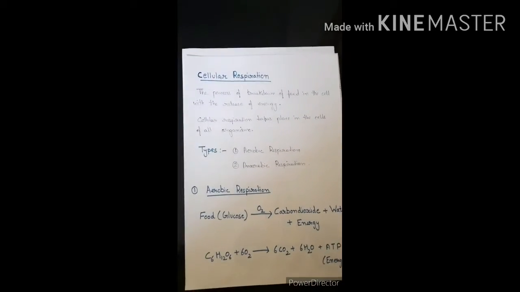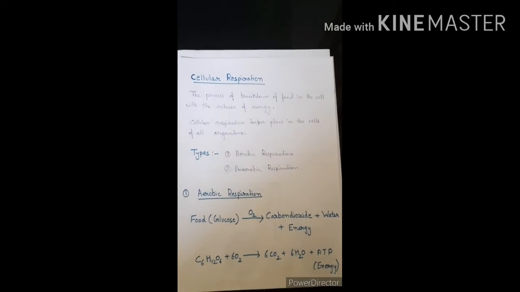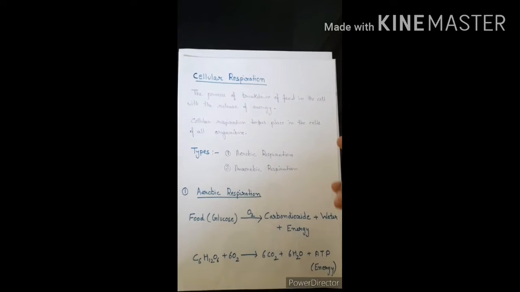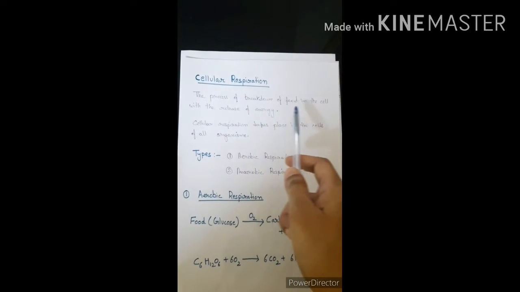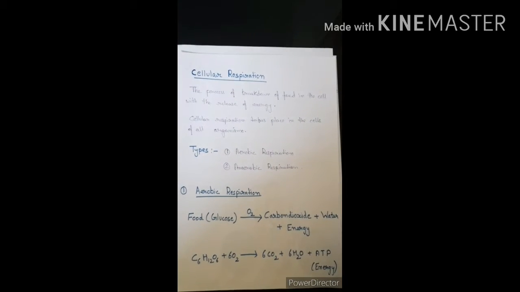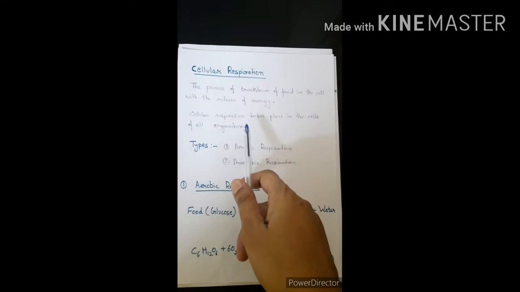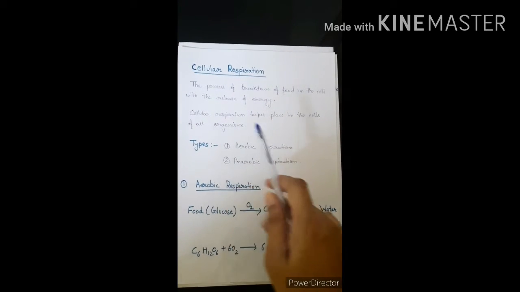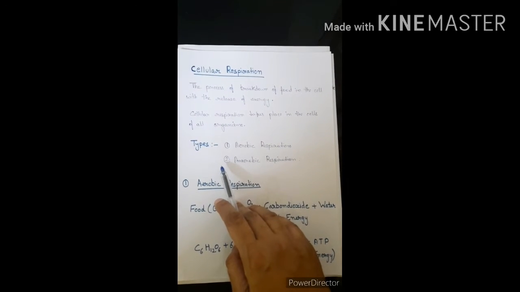Now, as we all know, the cell is the basic structural and functional unit of life, so each cell performs respiration. The process of breakdown of food in the cell with the release of energy is called cellular respiration. And cellular respiration takes place in the cells of all organisms.